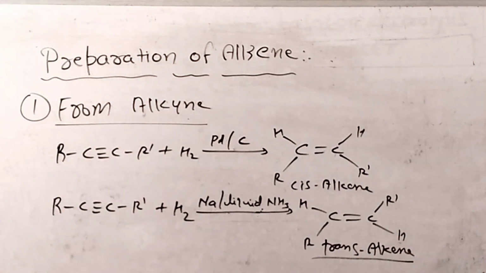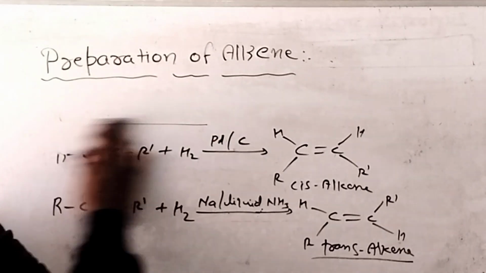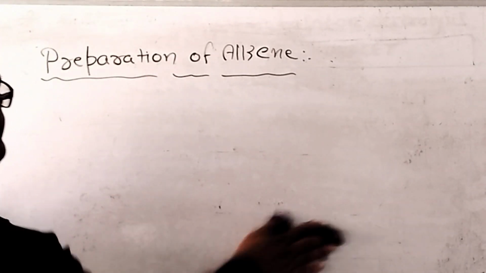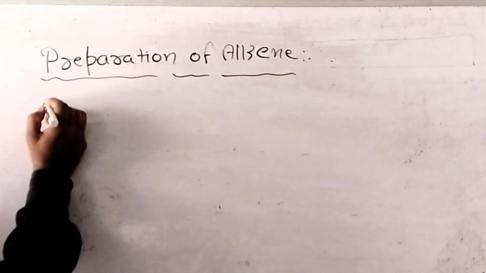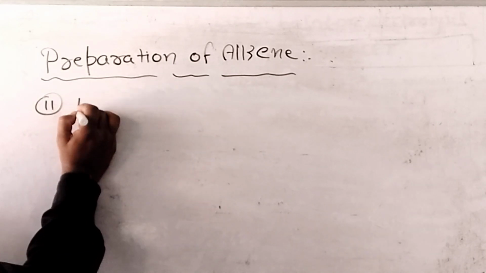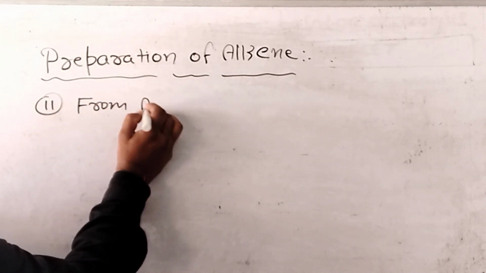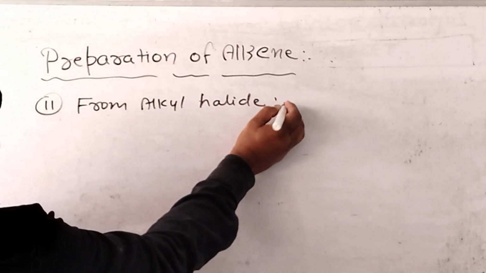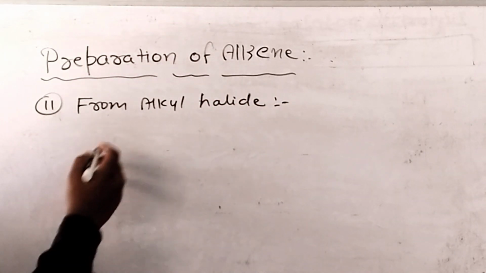You can take a screenshot. This is the first method of preparation of alkene. Now the second method, from alkyl halide. We can also prepare alkene from alkyl halide.